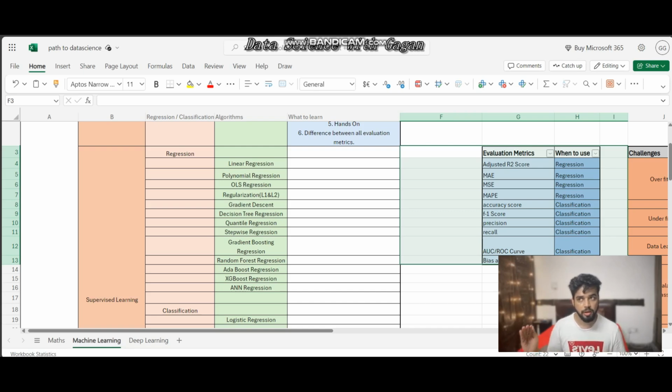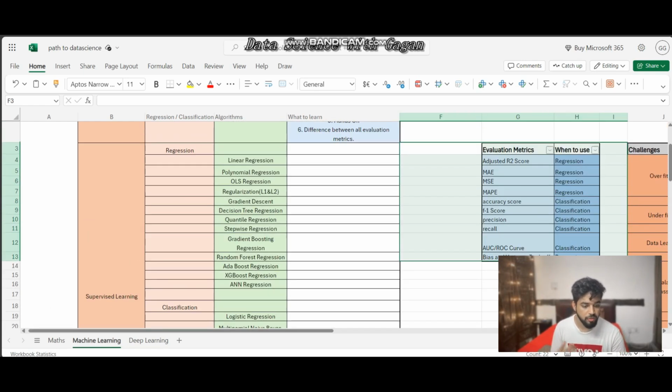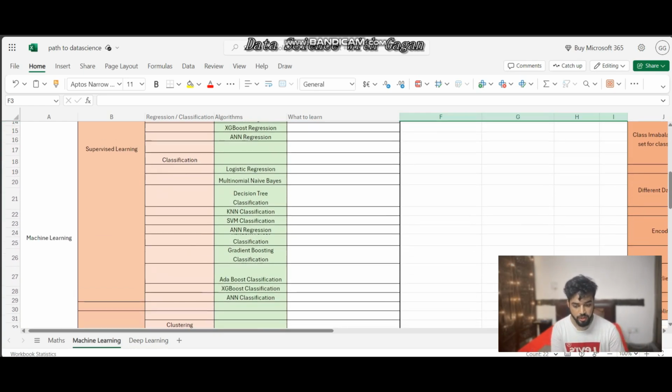Suppose you have created a regression model, then we have certain evaluation metrics to evaluate your model and identify its accuracy. These are adjusted R square, MAE, MSE. MAE means mean absolute error, MSE means mean squared error. Then we have MAPE, which is mean absolute percentage error, and then we have the bias and variance trade-off. These evaluation metrics we generally use to evaluate regression models. Now let's come to classification models.